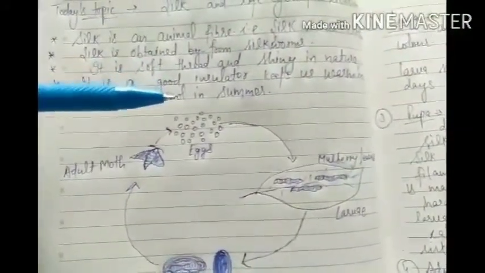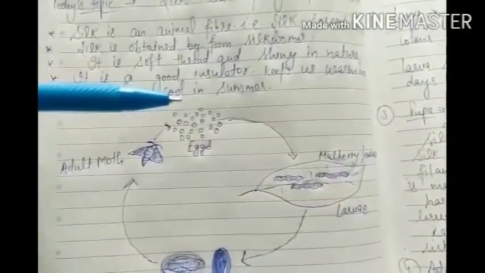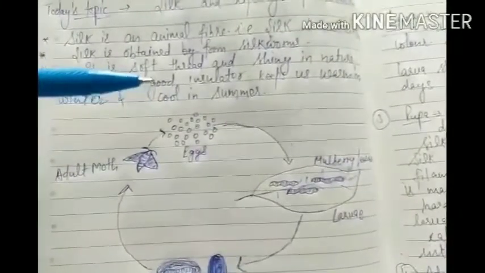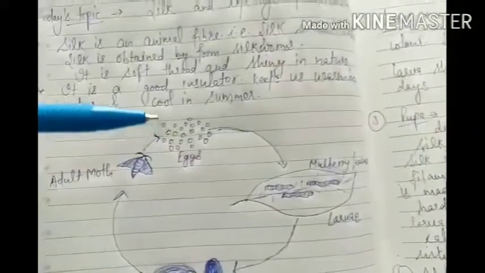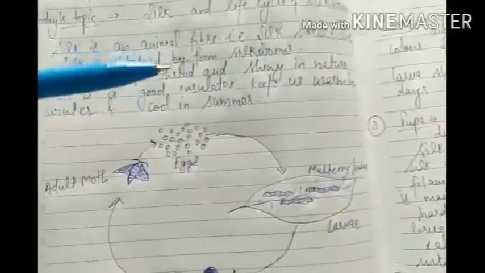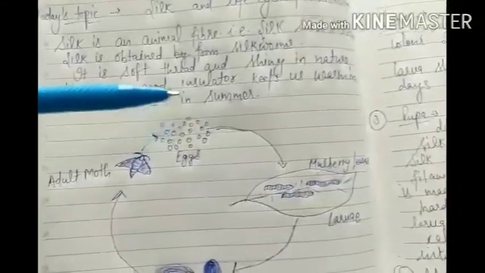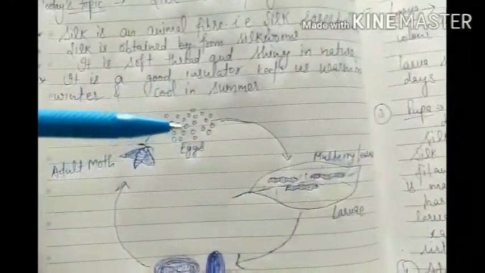Male silkworm is more active than female silkworm, and male silkworm size is smaller than female silkworm, because the female has to store eggs, and those eggs are laid by female silkworms on the mulberry tree or mulberry leaves.